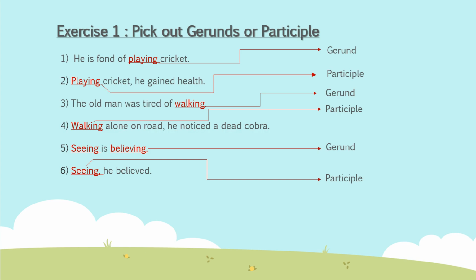Question number 1: He is fond of playing cricket. Here, playing is a gerund, and its function is that it is the object of the preposition. And what is the preposition? Of.